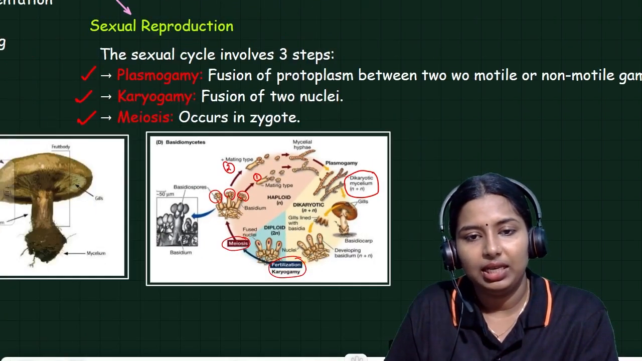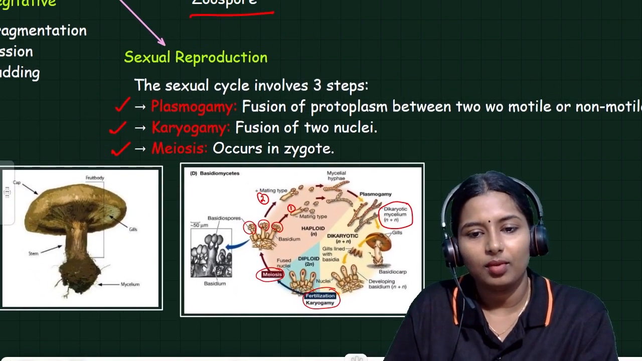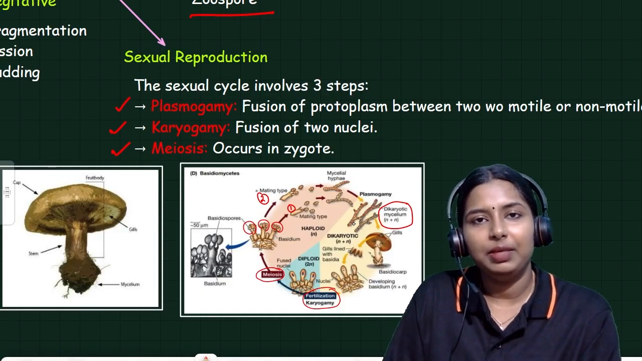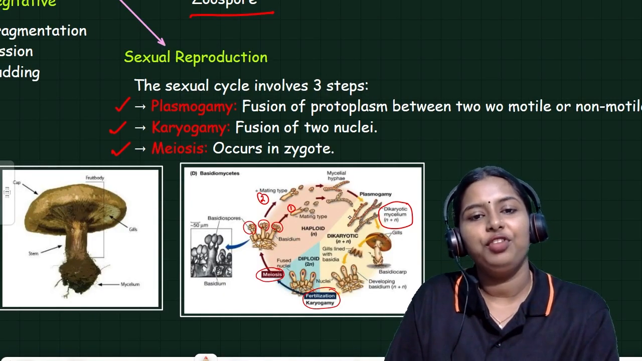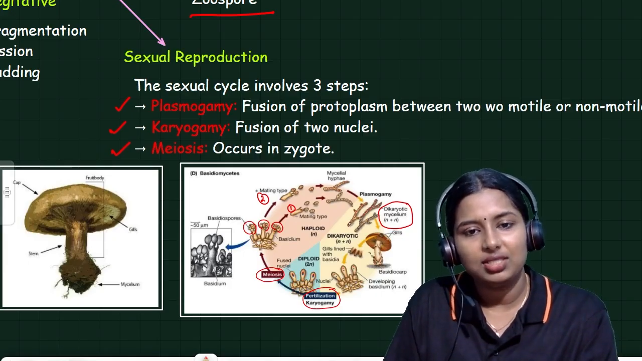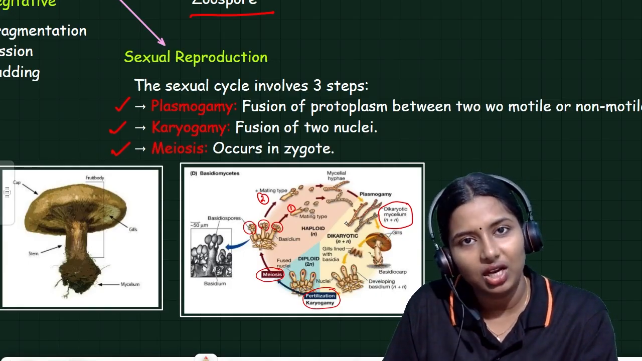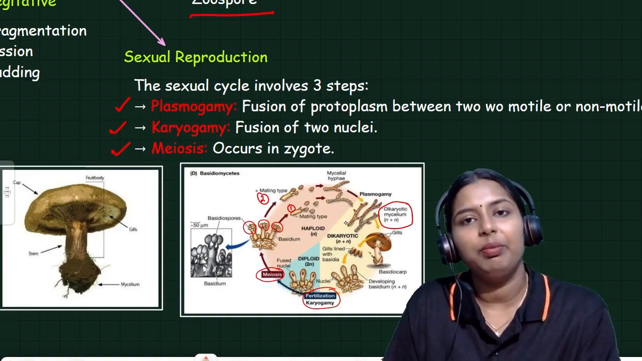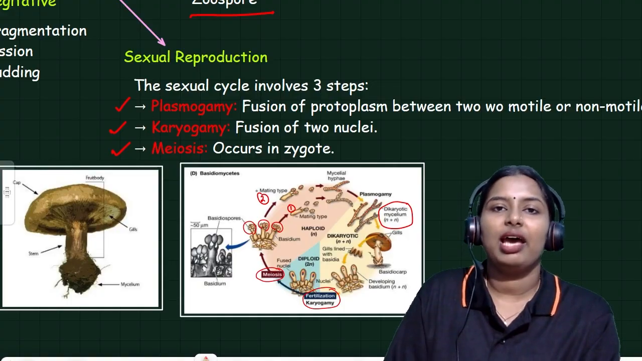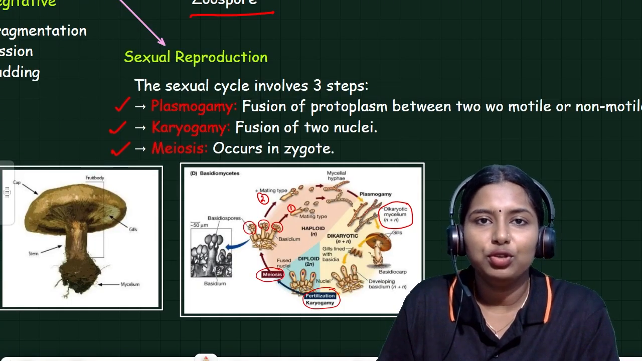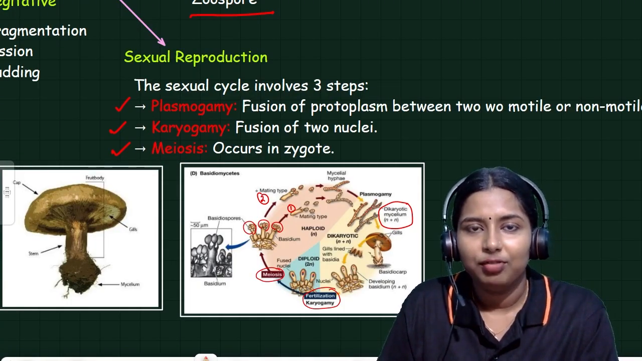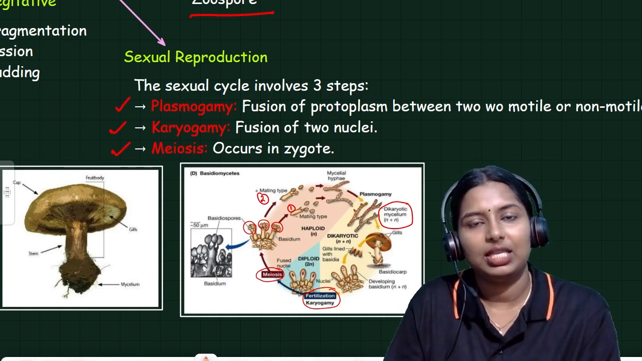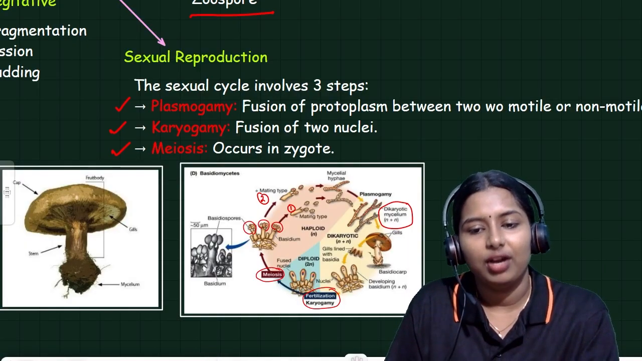I will explain it again. The first step in sexual reproduction is plasmogamy. After plasmogamy, karyogamy will occur. After karyogamy, meiosis will occur. Due to the meiosis, spores will be produced. The spores will germinate to form hyphae again. Again these hyphae will fuse, and plasmogamy and karyogamy happen. The sexual reproduction is like a cycle in fungus.